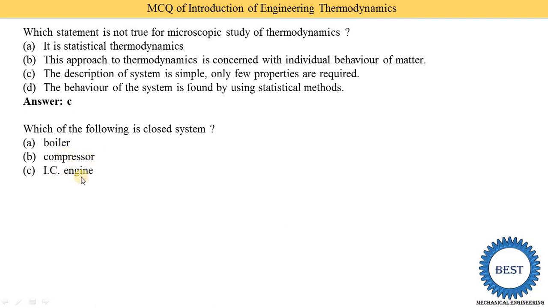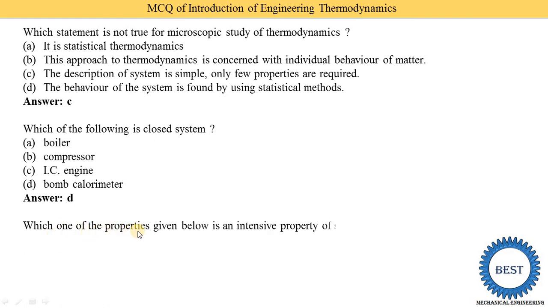IC engine is also an open system. We supply petrol, diesel, and air, and it gives some work output. So by default, the third option is not that. Then option D is a bomb calorimeter. Or option D could have been given as none of the above, then you would select none of the above, but here the bomb calorimeter is given, so it is a closed system. So the correct answer is option D.